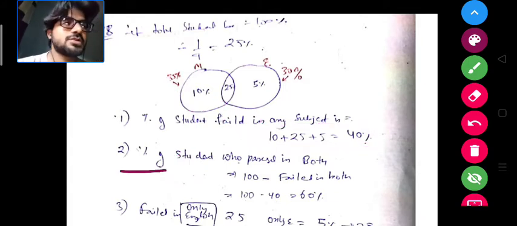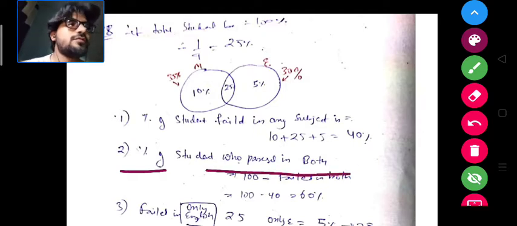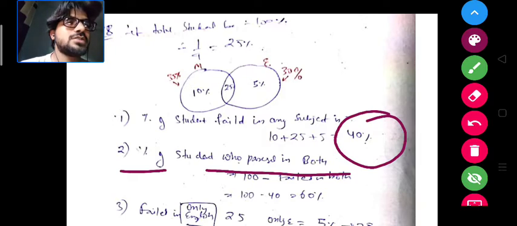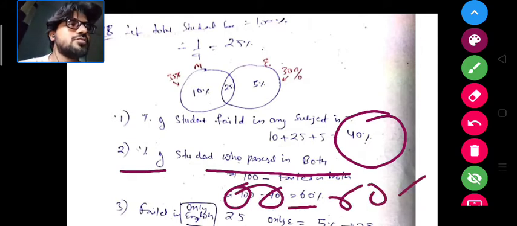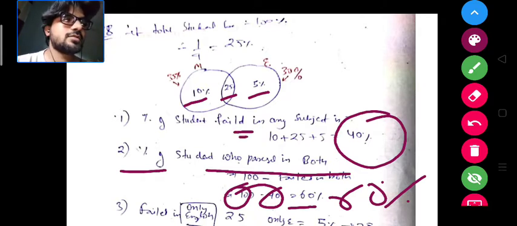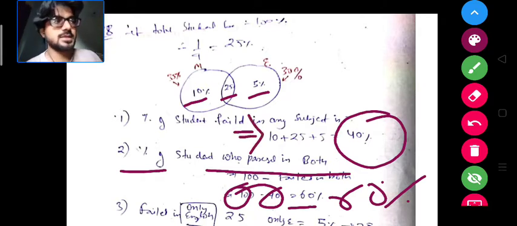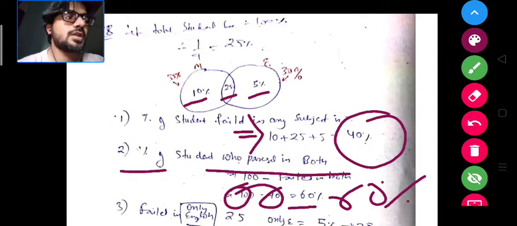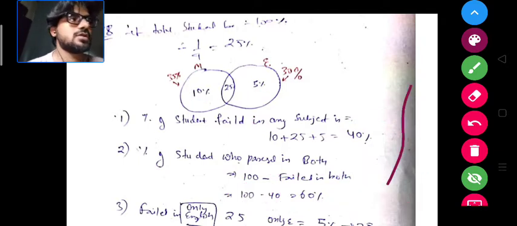Now you have to calculate the percentage of the students who passed in both. So if 40% of the students have failed in totality, then the percentage of the students who passed in both is 100% minus 40%. It's 60% of the students who passed in both. When 40% of the students have failed in any subject, then the students who have passed in both subjects are 60%. Okay, 100 minus 40%.